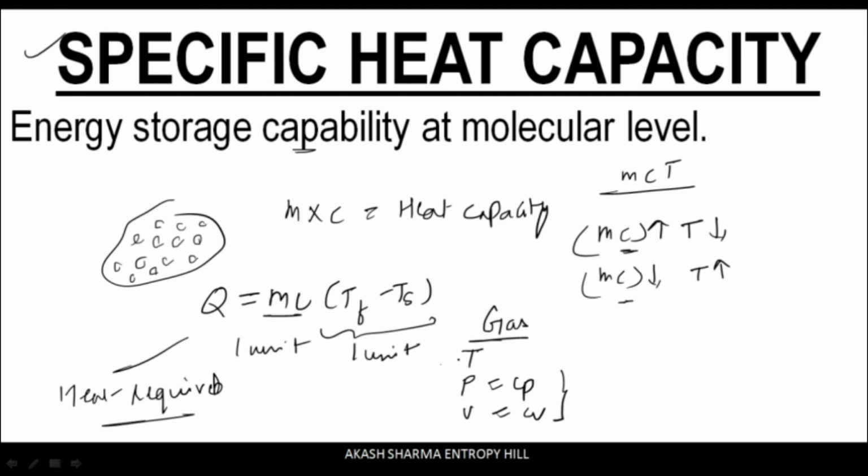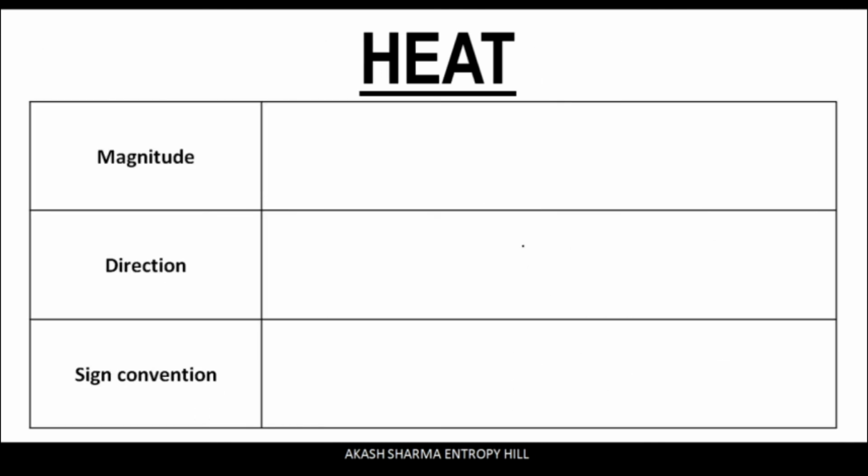But at constant temperature, it can be directly observed from this formula that for the zero differential change in the temperature, the specific heat capacity should be infinite, and this is known as isothermal heat capacity. Now let us try to quickly conclude what we have understood about heat,